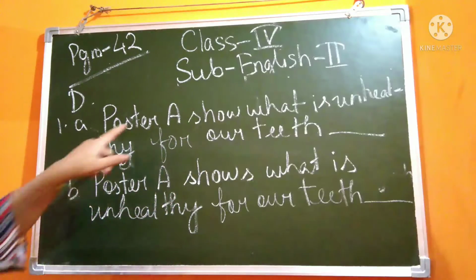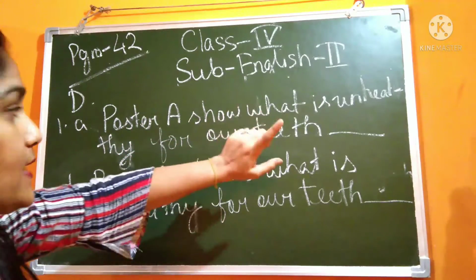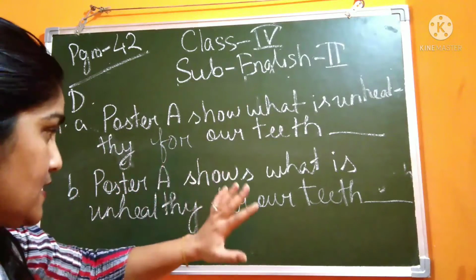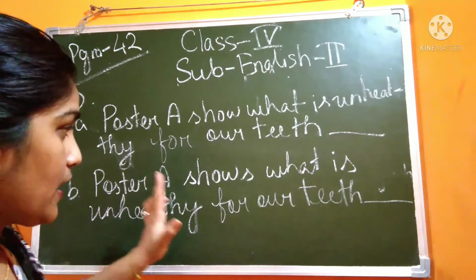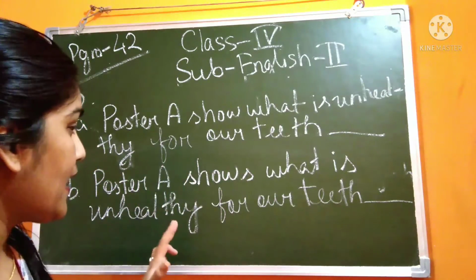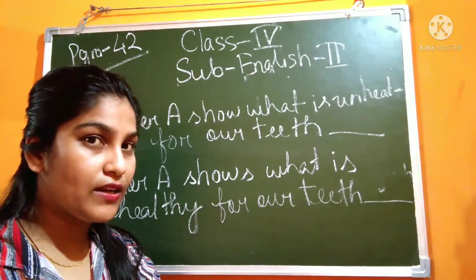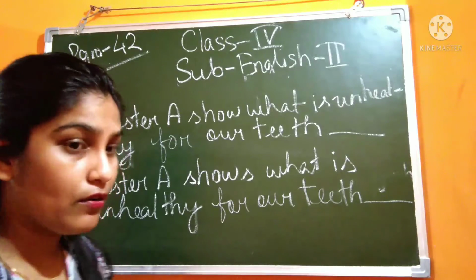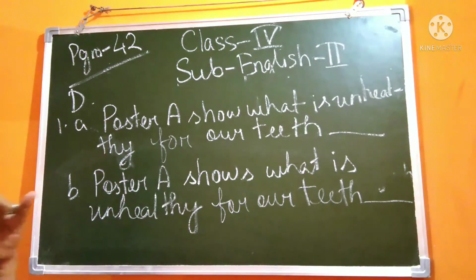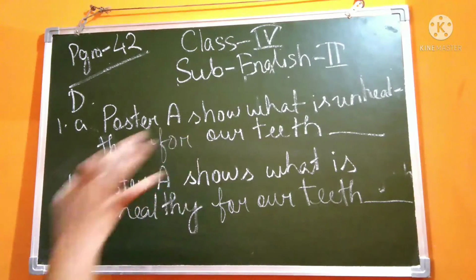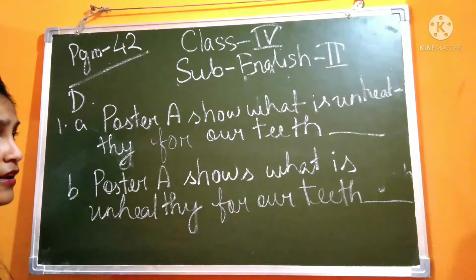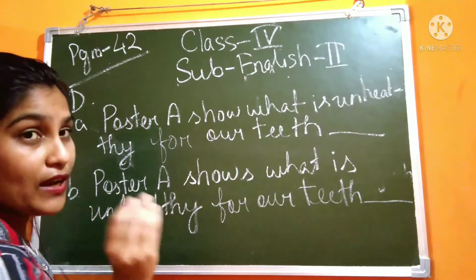So first one, number 1. What is given? "Poster A show what is unhealthy for our teeth." Number B, "Poster A shows what is unhealthy for our teeth." So we know that poster A is showing what is unhealthy for our teeth. Right. Now, which sentence is correct? Can you find any different thing here? Yes, the verb is different.